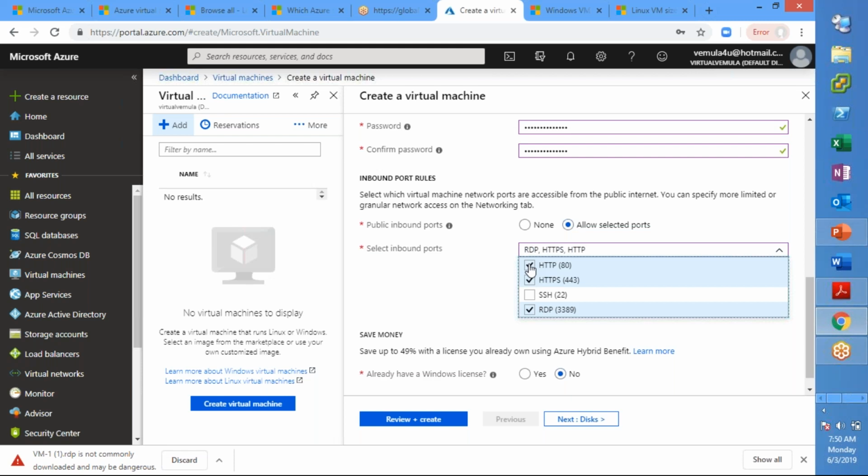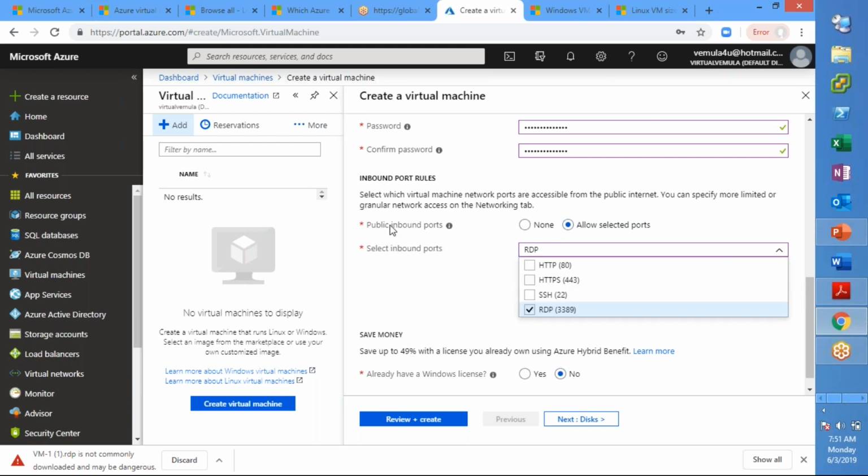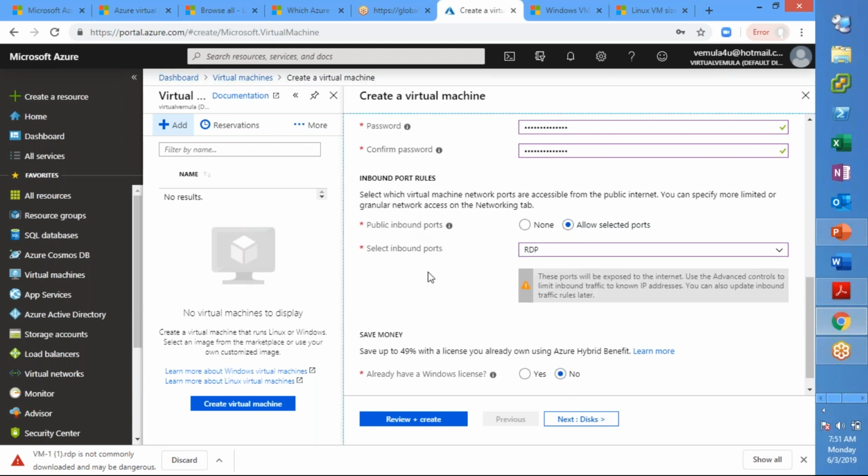Where does it create an inbound rule? It creates it in a network security group, which is your firewall, right? That we will be seeing anyway. So what we need to know is what are those ports that you are in need of for this machine to be accessed over the internet. For me, I only need one port at this point of time, that is 3389. So that's where the inbound ports are for your public or internet access.